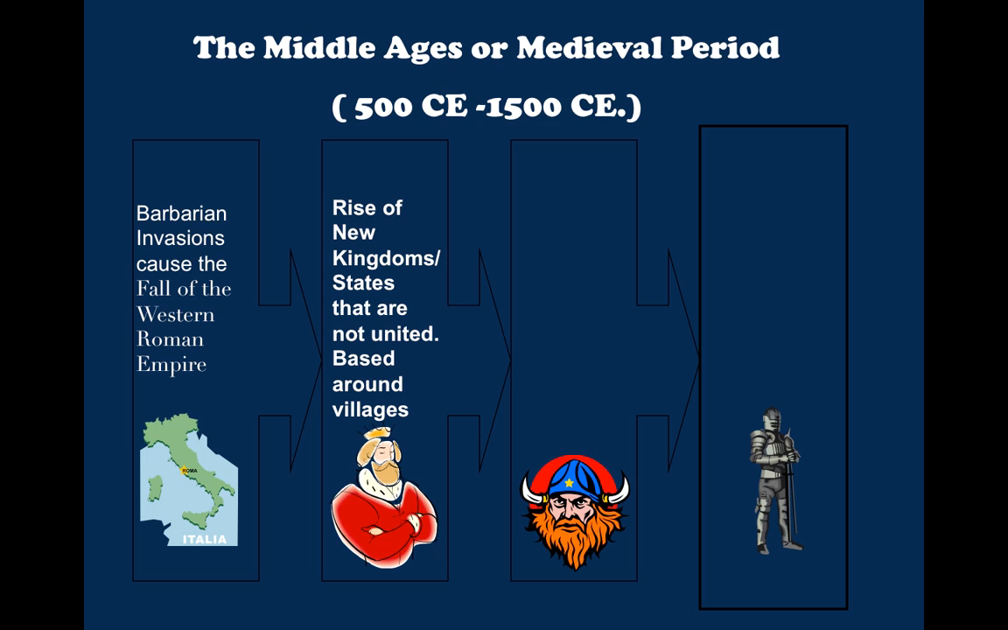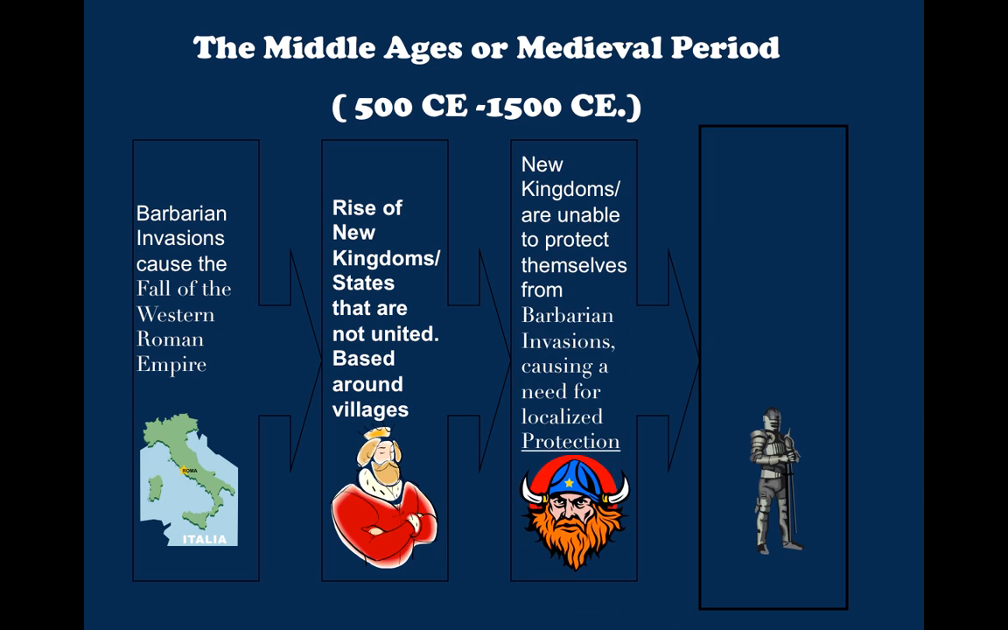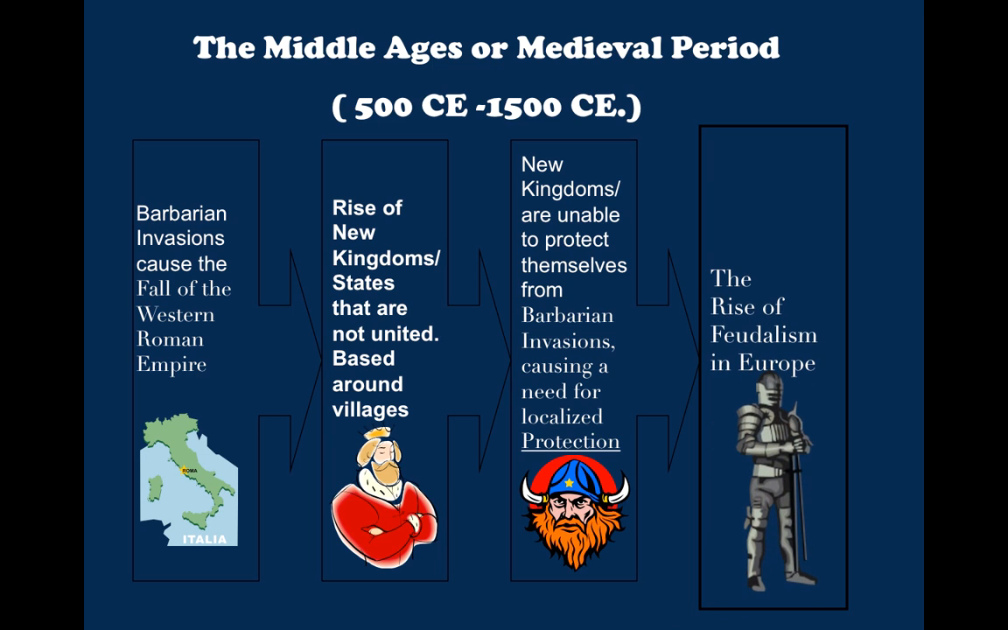These little kingdoms were based around village life, okay? The new kingdoms and villages and towns were unable to protect themselves from the barbarian invasions, which caused the need for a localized protection system. Okay, so this localized protection system that arose was the feudal system. Like we talked about, groups would exchange services such as farming in order to be protected by knights, noblemen, and kings. Okay.